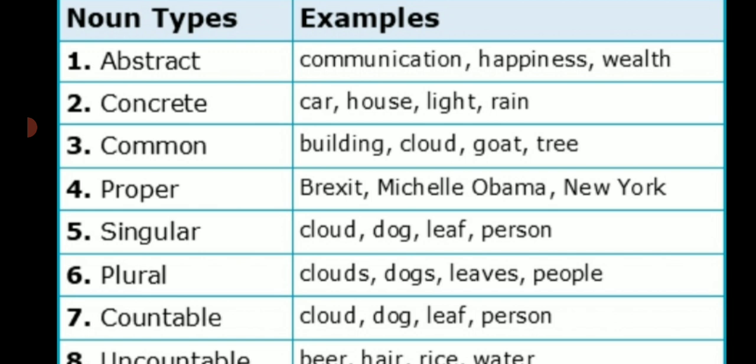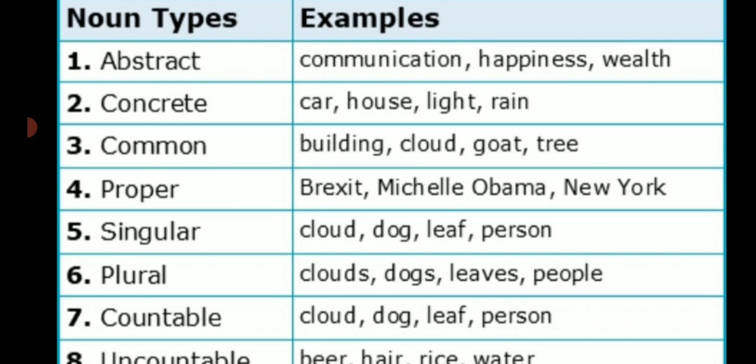Now we will move on toward the singular noun. A singular noun refers to one person, place, or a thing. That type of noun that refers to more than one person or thing is called plural nouns. So here both the examples are given. Cloud is singular, but in plural we call this as clouds. Dog is singular, in plural we call this as dogs. Leaf, leaves. Person, but here we see people. So these are singular nouns and plural nouns.